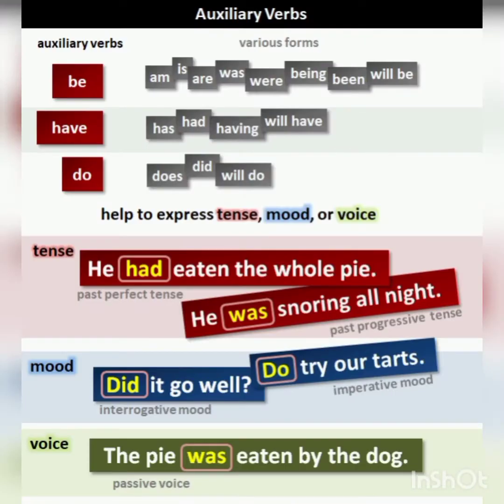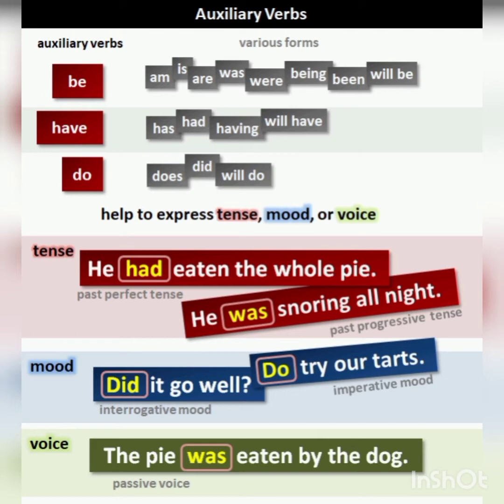Next topic is verbs like be verbs, have, and do. Be verbs are the verbs in which we use is, am, are, was, were, being, been, will be. In have, we use has, had, having, will have. And in do, we use does, did, will do.